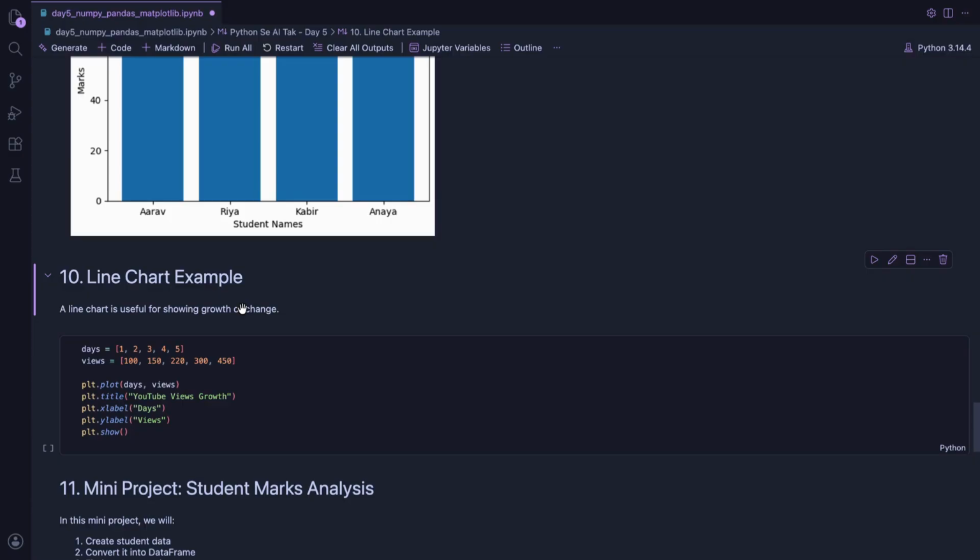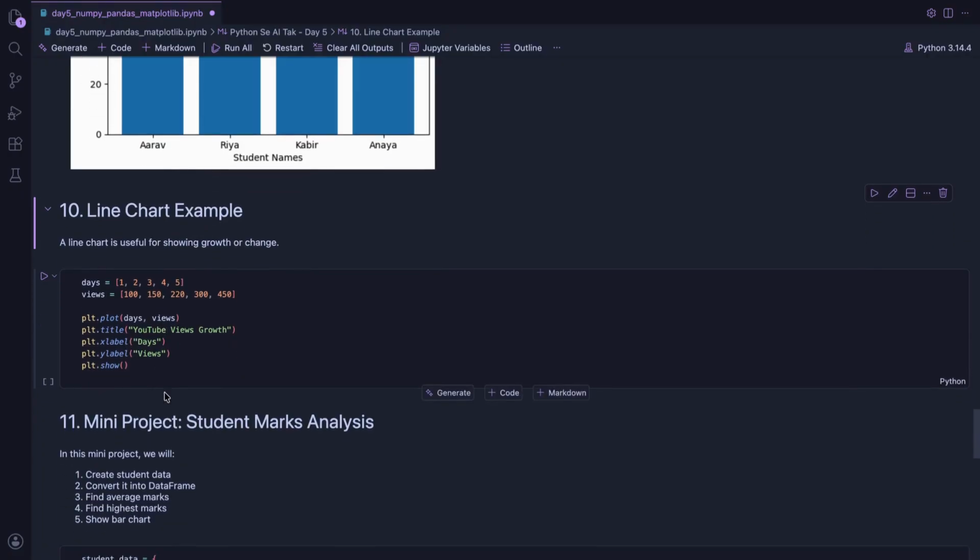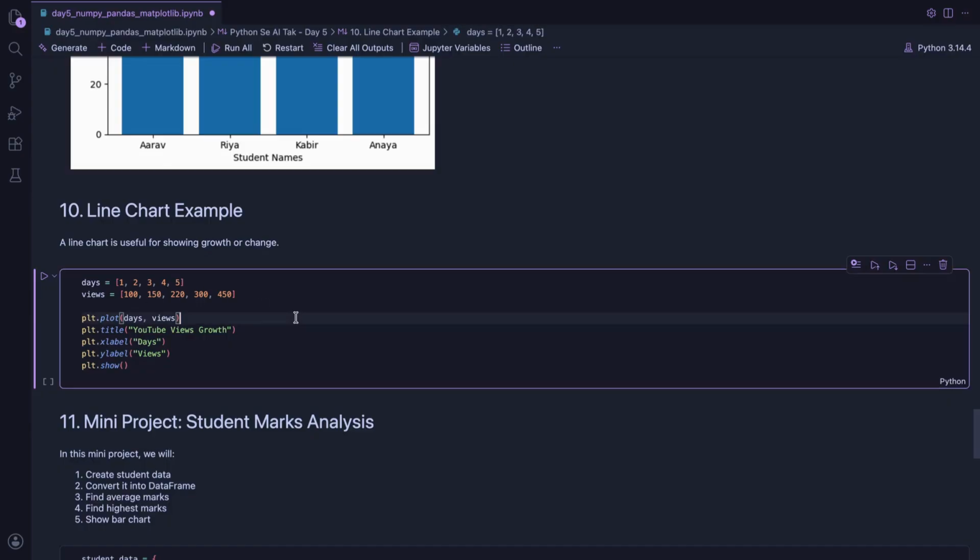Now let's create a line chart. A line chart is useful when we want to show growth or change. For example, marks improvement, sales growth, followers growth, or monthly income growth. Line charts are very common in data analysis.